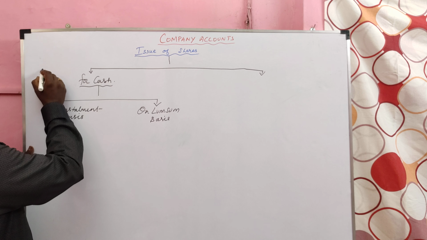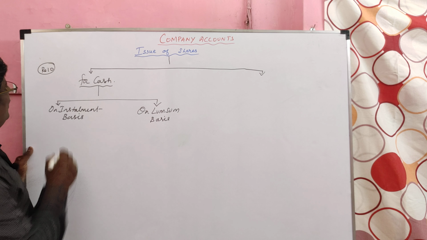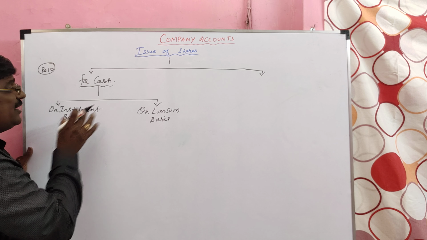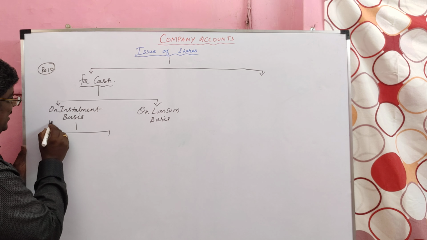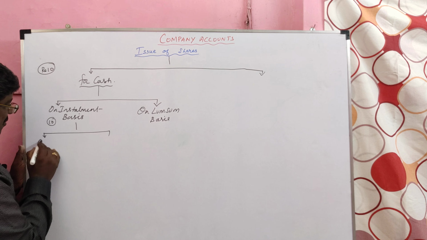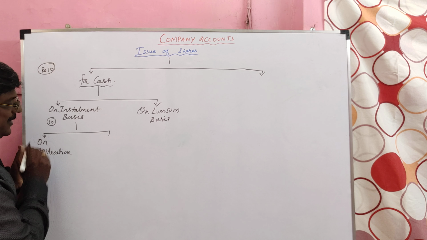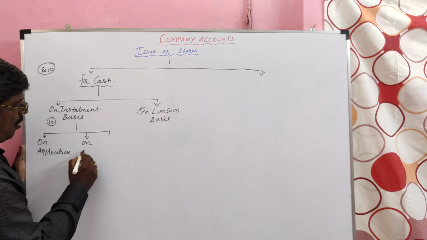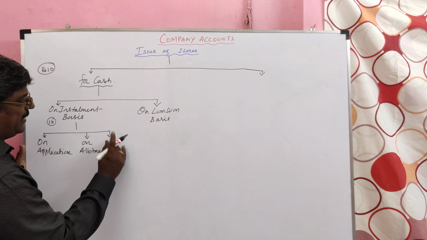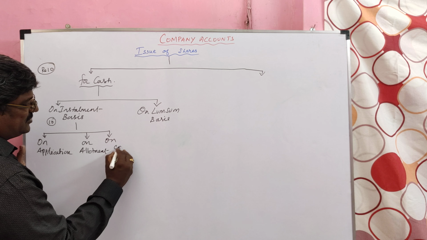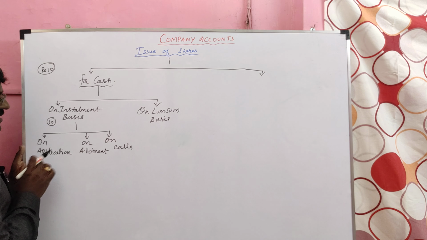Say for example, a share value rupees 10. This share money company collects on installment basis. How they will collect? On application, a portion of amount to be collected. Then on allotment, one part will be collected. Remaining to be collected on calls. So, company collects the share money on installment basis.